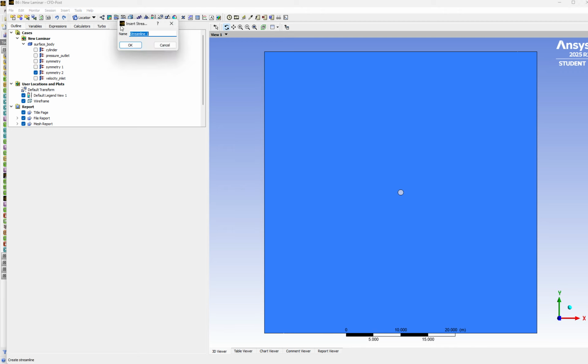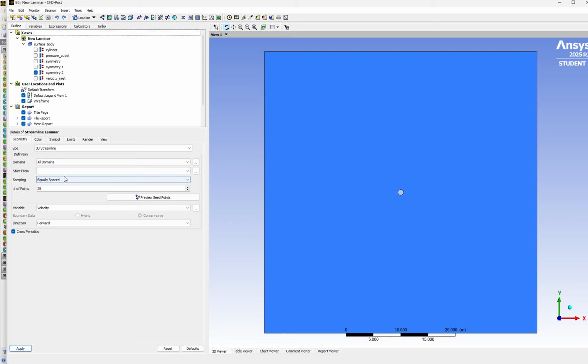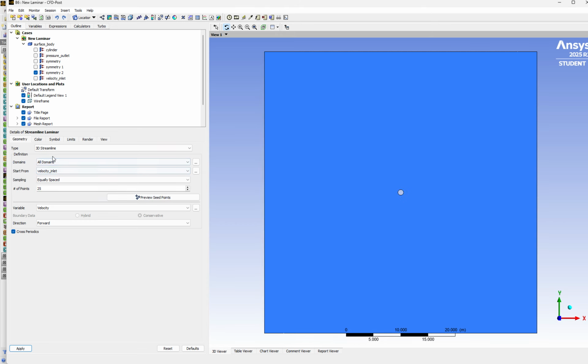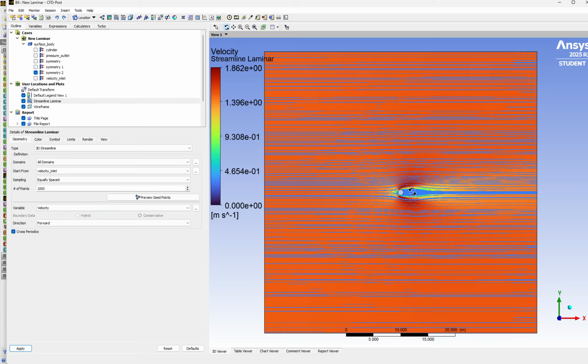Open up the streamline. Laminar. Start from velocity inlets. Make this 1000. Apply. Okay, yeah, looks pretty good.